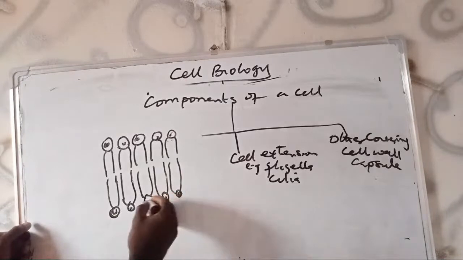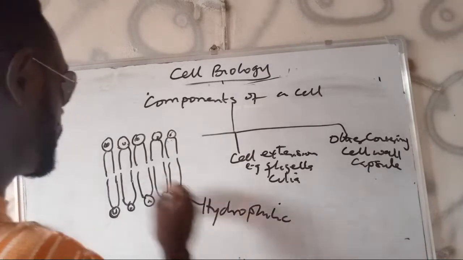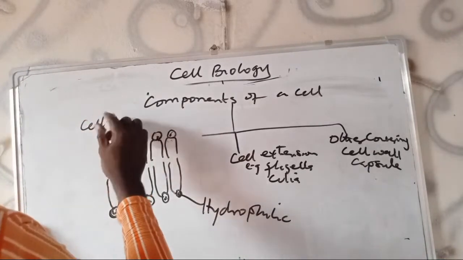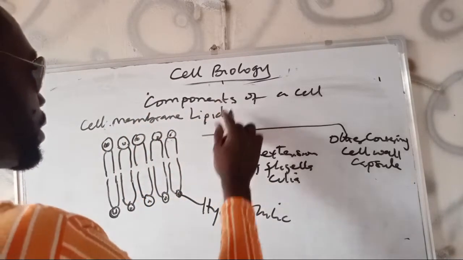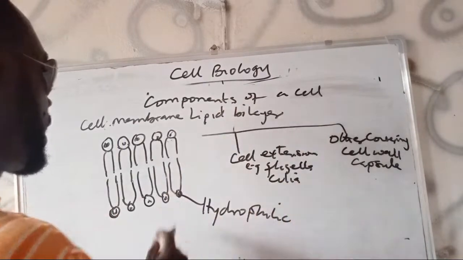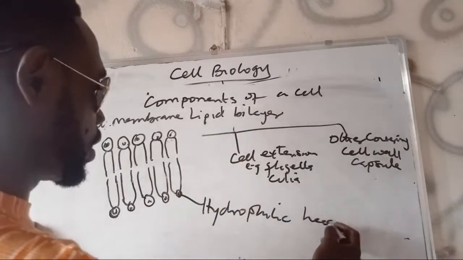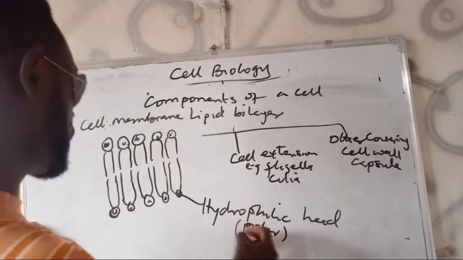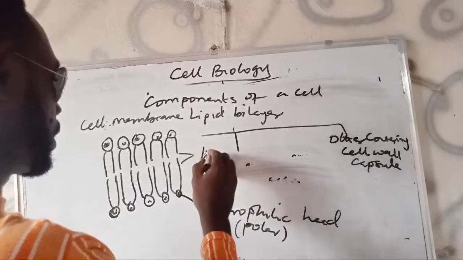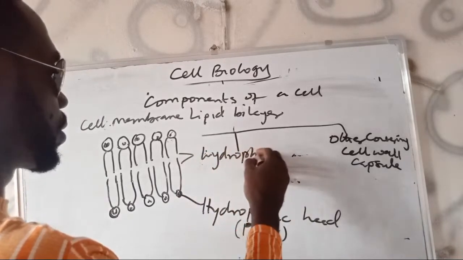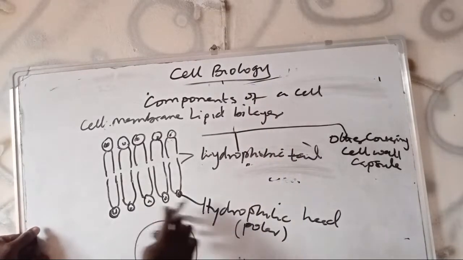Okay, so in the labeling here is the hydrophilic head. I'm taking a look at the anatomy of the cell membrane, the lipid bilayer, that is a layer that is made up of two lipid layers. Of course, bi means two. So this is the hydrophilic head, which is polar in nature, of course. Then these ones are the hydrophobic tail, water hating, hydrophobic tail.